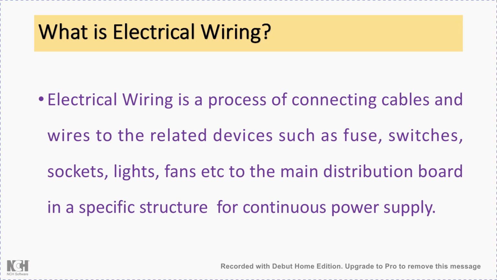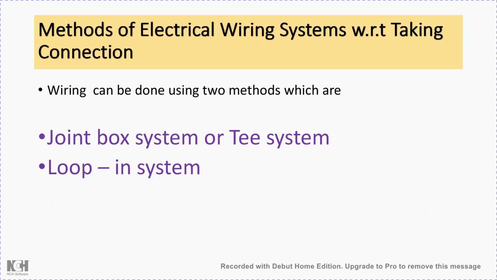Technically, electrical wiring is a process of connecting cables and wires to the related devices such as fuses, switches, sockets, lights, fans, etc. to the main distribution board in a specific structure for continuous power supply. Now basically there are two methods in which the wiring can be done. The first method is the joint box system or T system, and the second method is the loop-in system. This is not the wiring system, but the method in which the wiring is usually done. Now let us see the first type, that is the joint box system or T system.